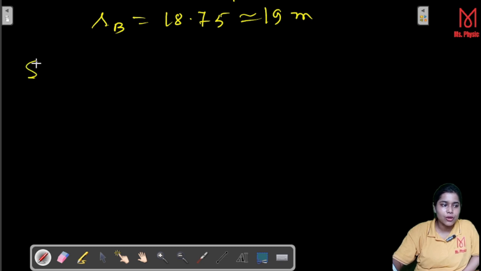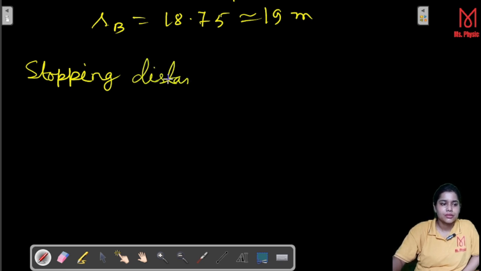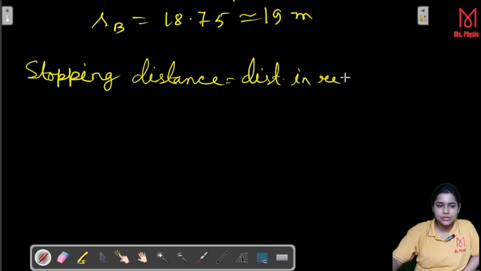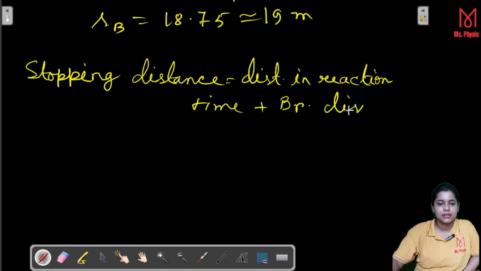First, the definition of stopping distance: stopping distance is equal to the distance traveled by the car in the reaction time, plus the braking distance. So braking distance we already have, SB, that is 19 meter.